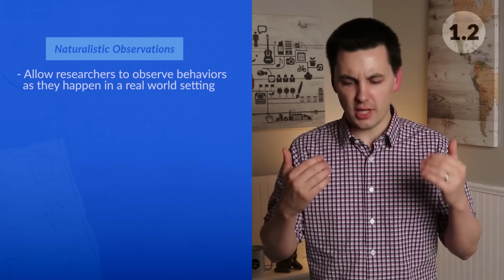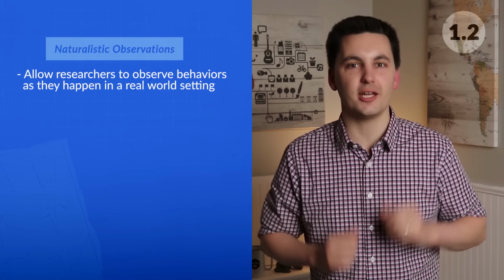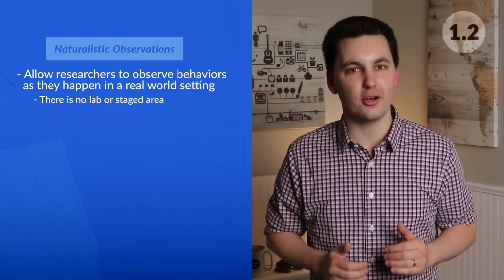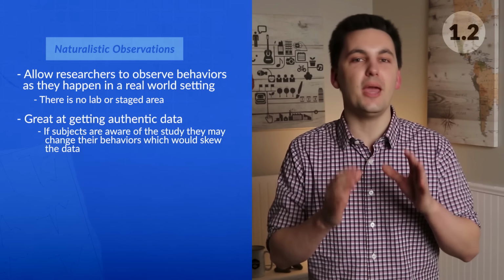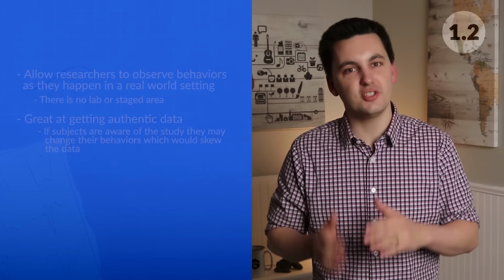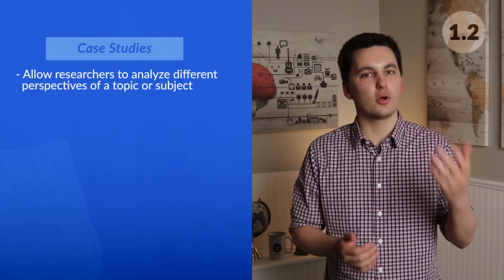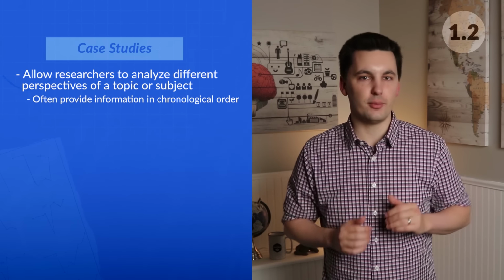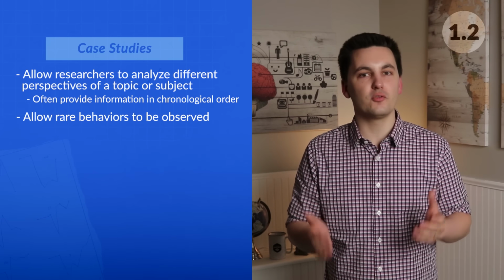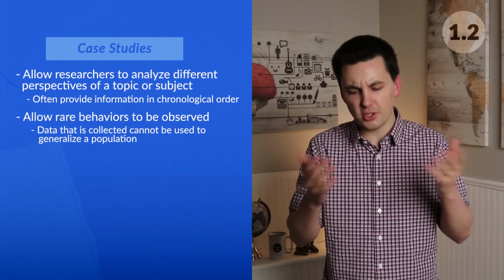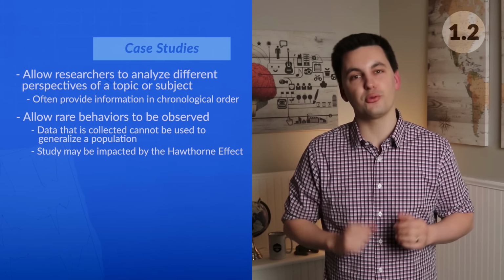Naturalistic observations allow researchers to observe behaviors as they happen in a real-world setting. There is no lab or staged area. This is great at getting authentic data, but if subjects are aware of the study, they may change their behaviors, which would skew the data. Case studies allow researchers to analyze different perspectives of a topic or a subject. They often provide information in chronological order. This allows rare behaviors to be observed, but the data that is collected here cannot be used to generalize the population, and the study may be impacted by the Hawthorne effect.